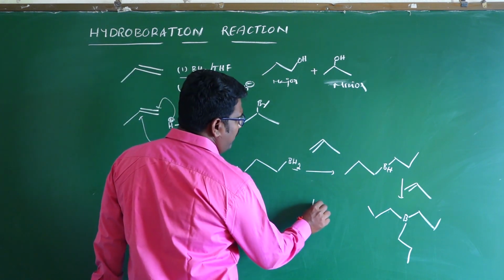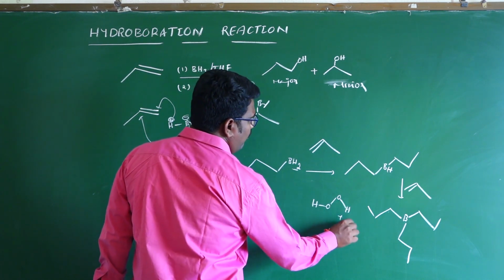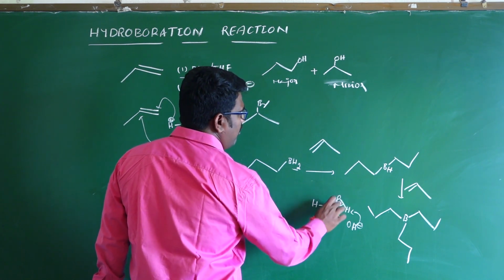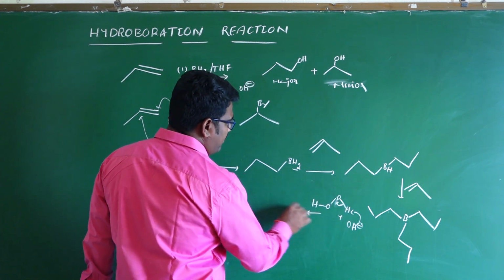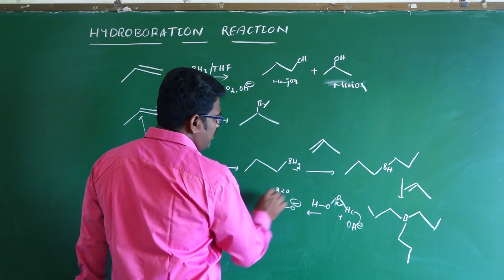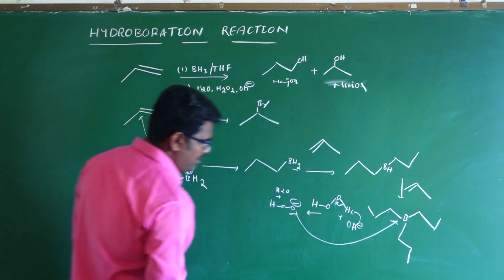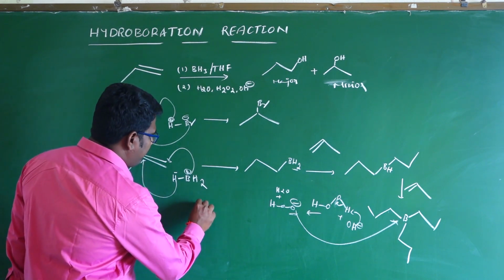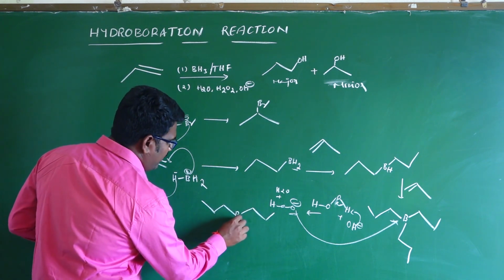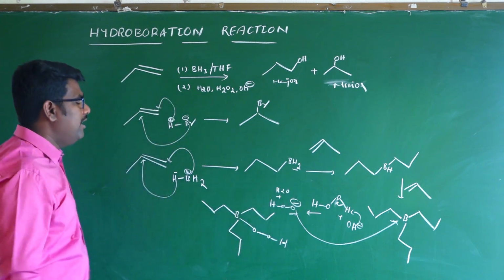Observe the hydrogen peroxide, HOOH, reacting with OH minus, the base. It will attack and shift to the adjacent atom, forming HOO minus plus H2O. This HOO minus will attack the boron.